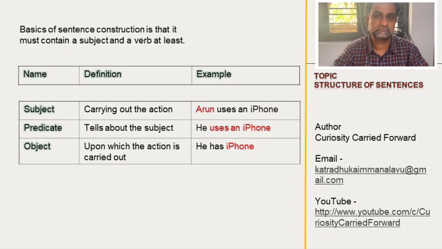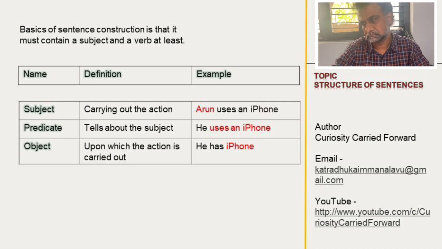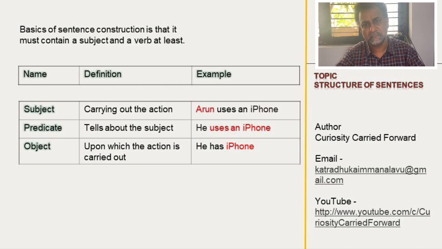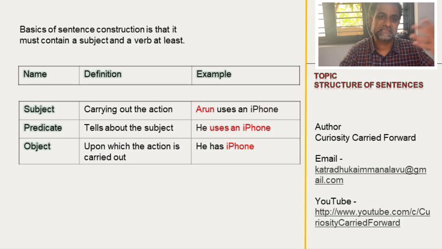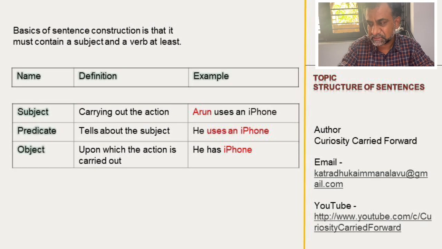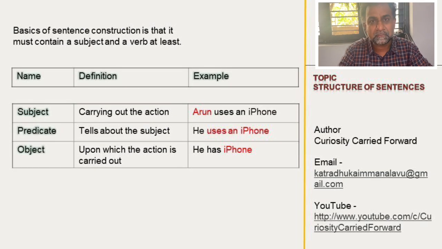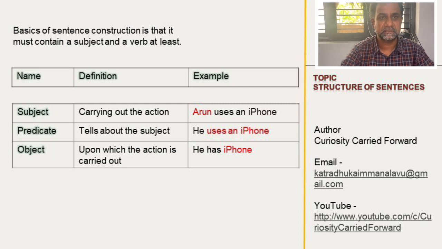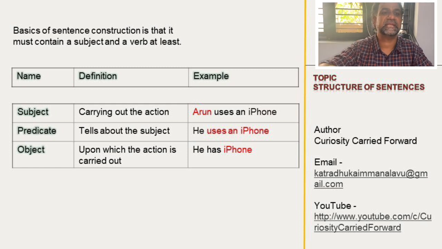But here you have highlighted the iPhone also in the predicate, no? Predicate is everything other than the subject. The definition I have given is that the predicate tells about the subject. What the predicate is telling here is, he uses an iPhone.